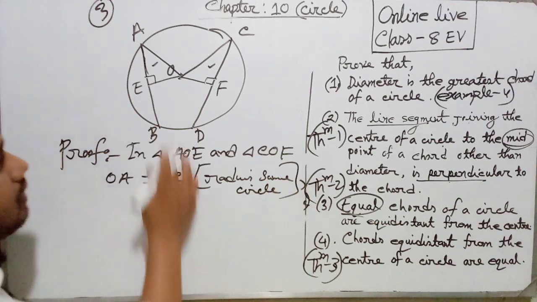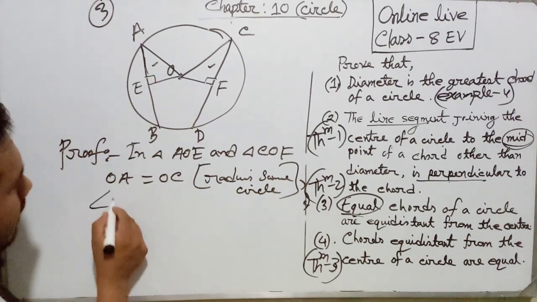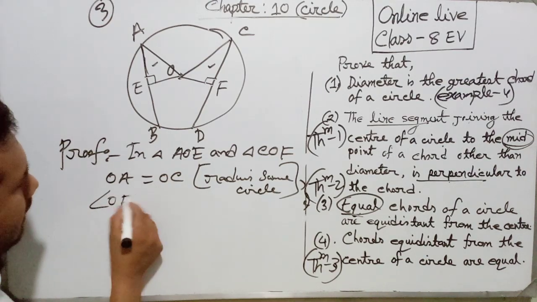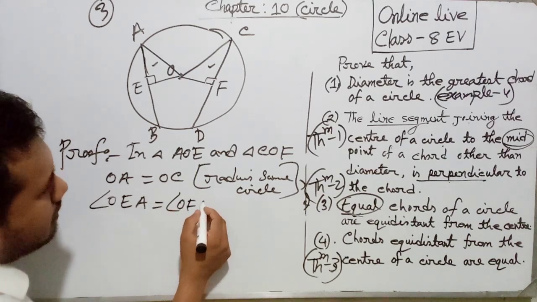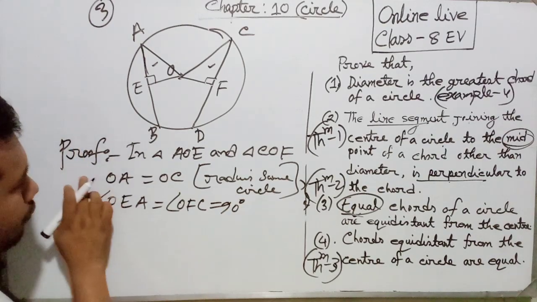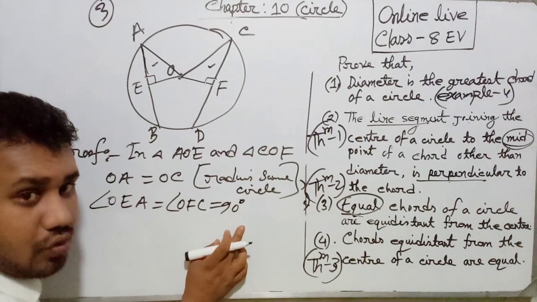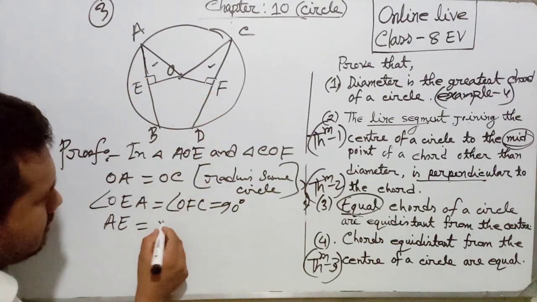Angle OEA equals angle OFC, they are 90 degrees. If you write hypotenuse OA equal hypotenuse OC, then it is not necessary to write the radius statement. And another one, AE equal CF.